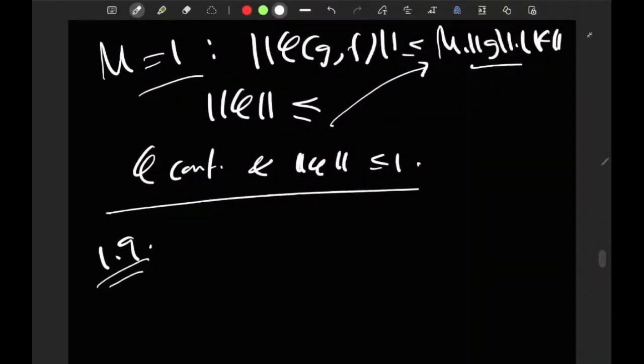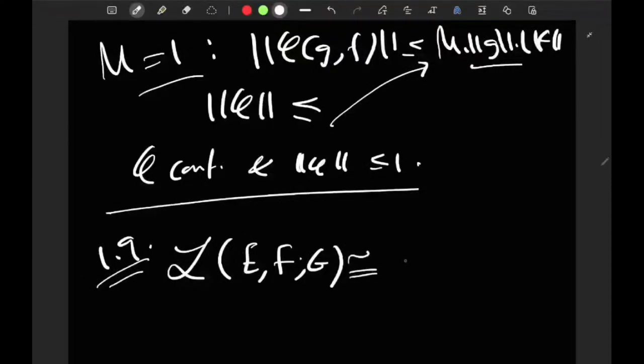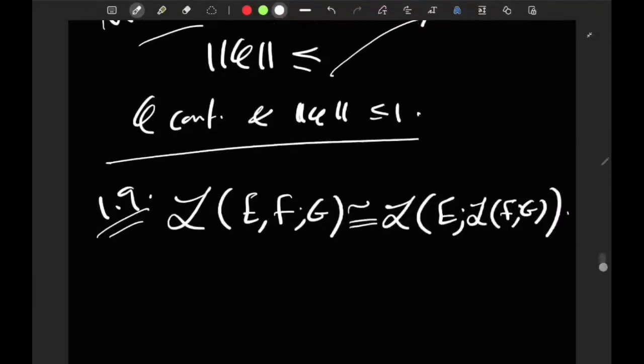The natural isometry connecting the two spaces L of E comma F semicolon G with the space L of E, L of F G. Now what are these two guys?